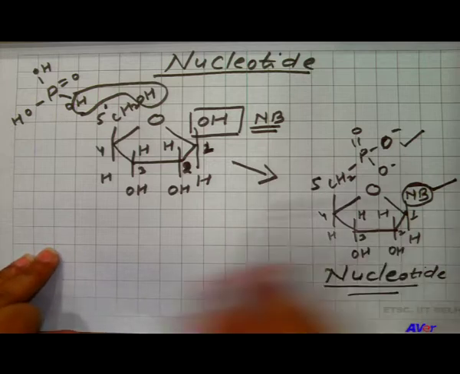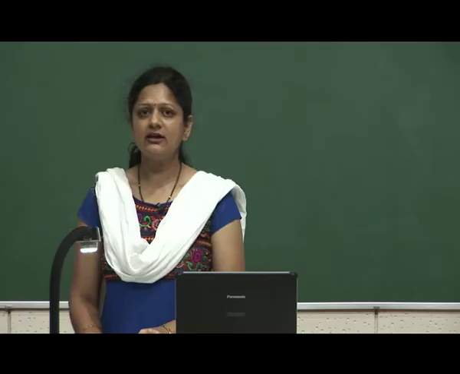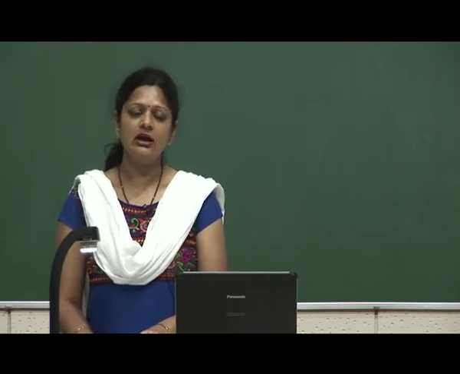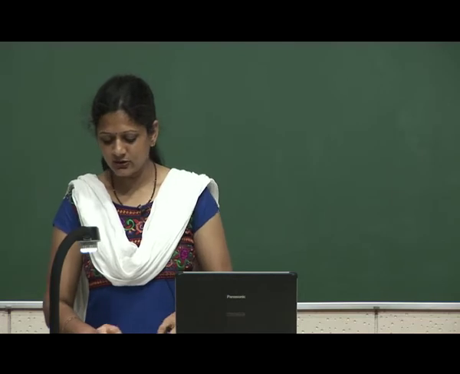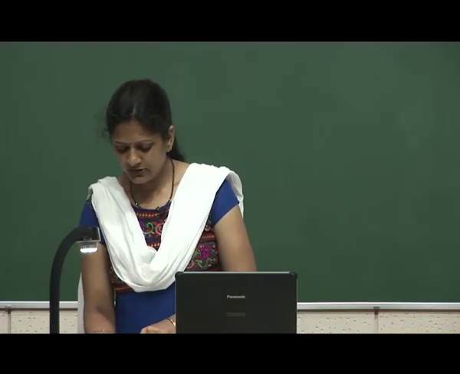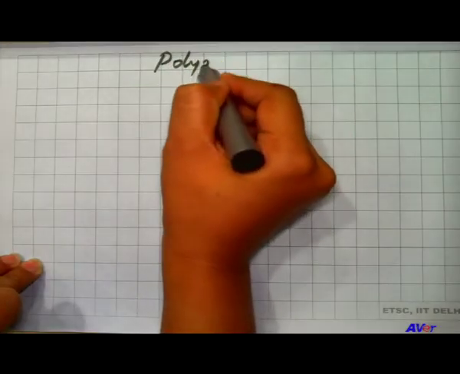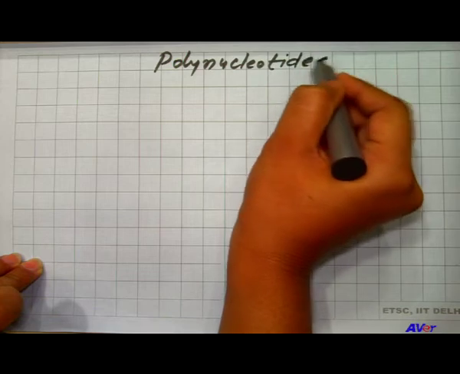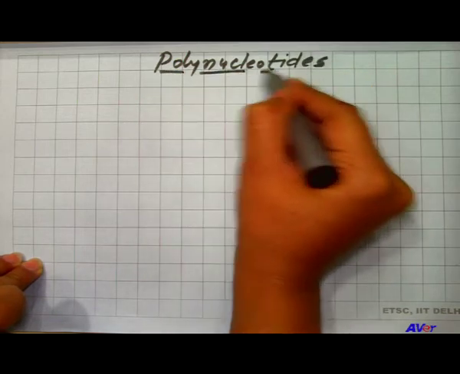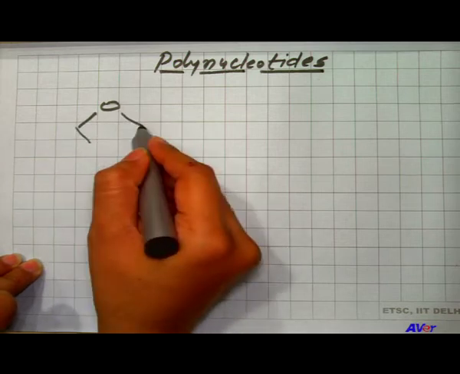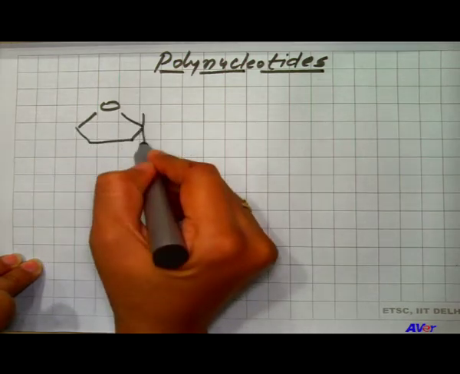Now, how do the nucleotides combine together, how do they form a polynucleotide chain and how do they constitute nucleic acid. Let us have a look. Formation of polynucleotides. This is a sugar molecule.